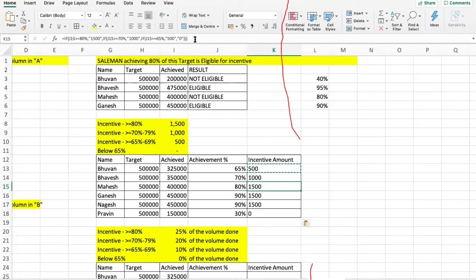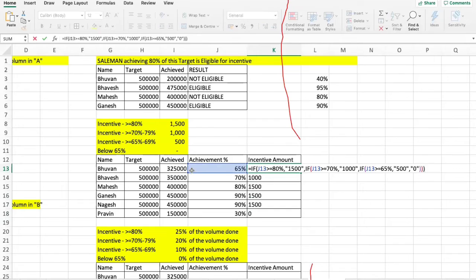Understood? I'll explain it once again. First logical test. What is the first logical test? If the salesman has achieved more than 80%, he should get 1500.